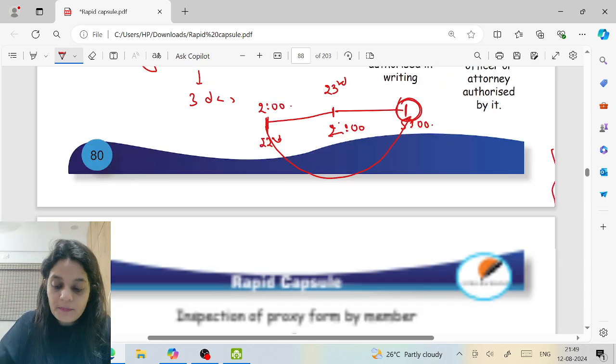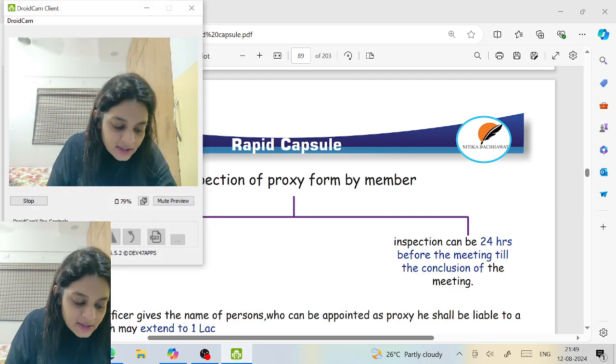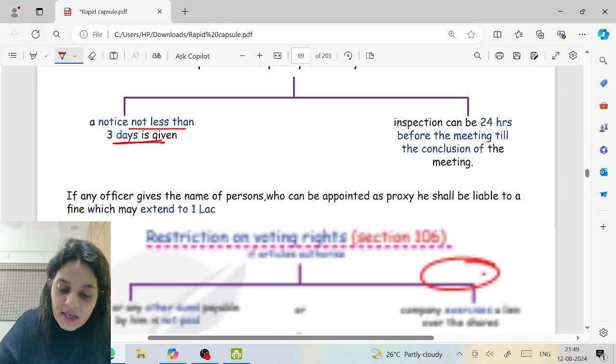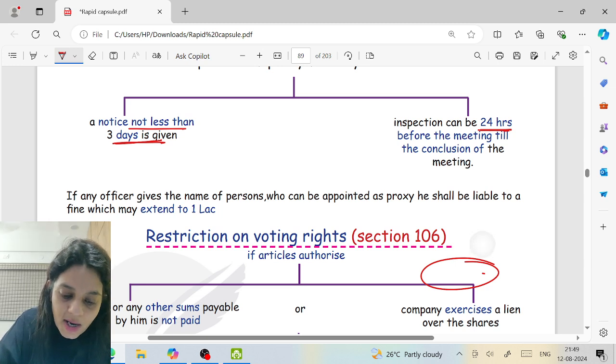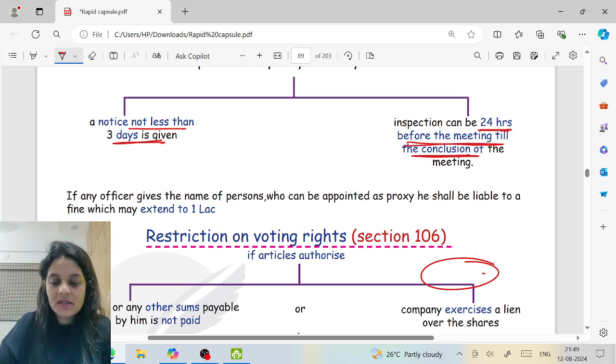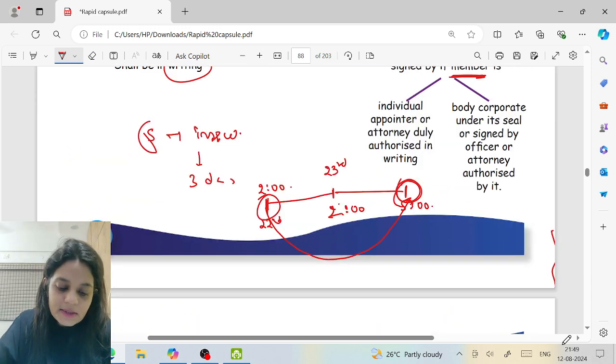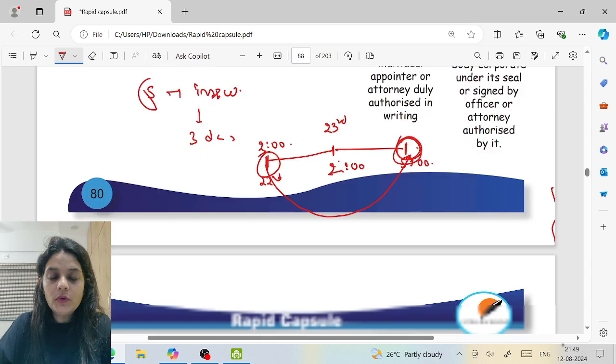So if a member wants to inspect, he must give a notice of not less than 3 days. Inspection can be done 24 hours before the meeting till the conclusion of the meeting. I hope it's clear to all of you.